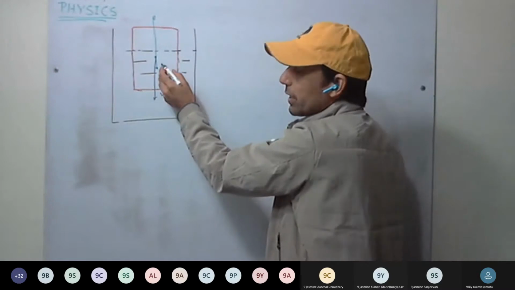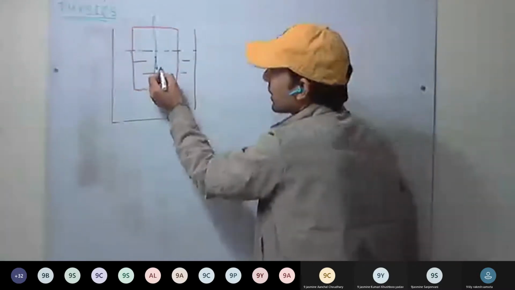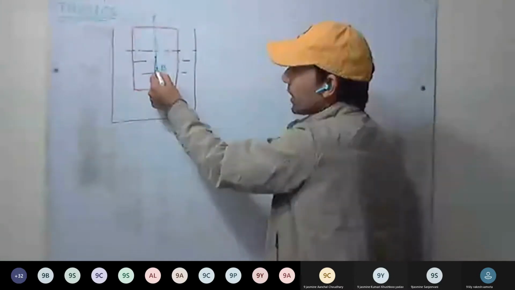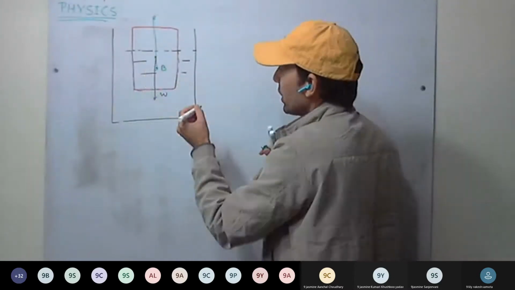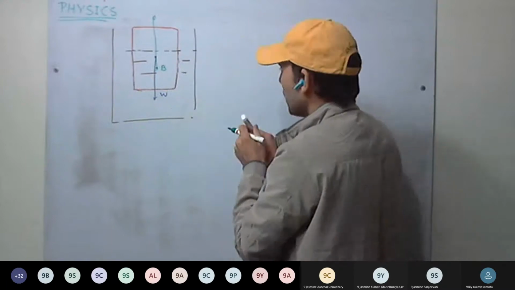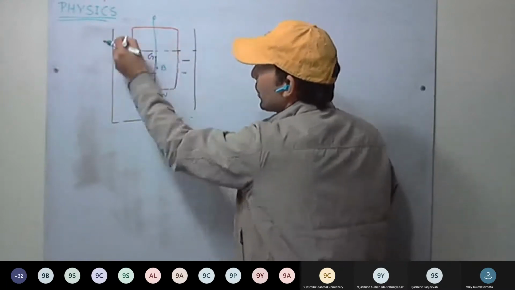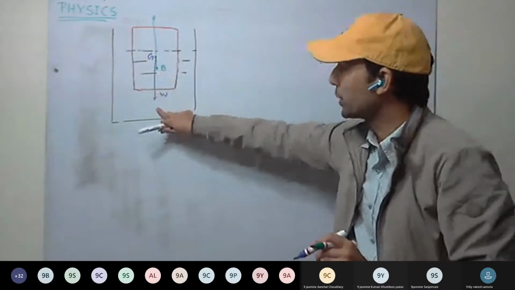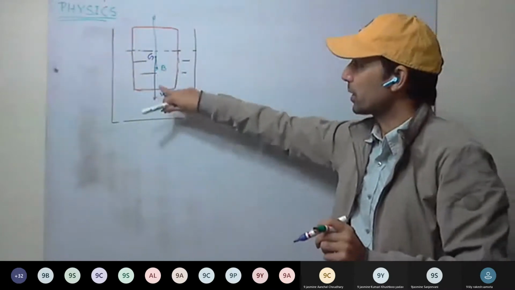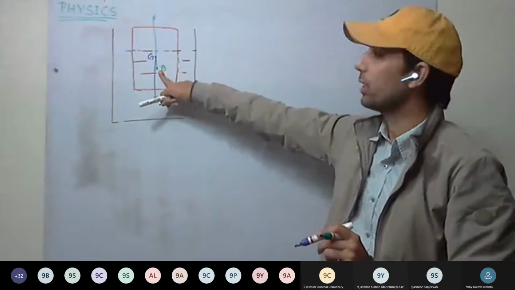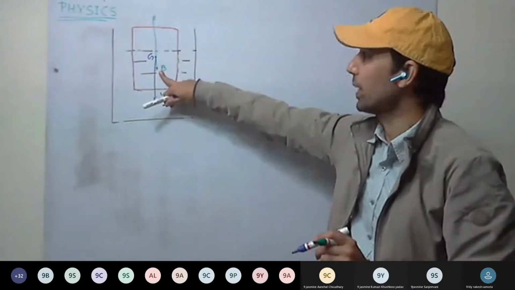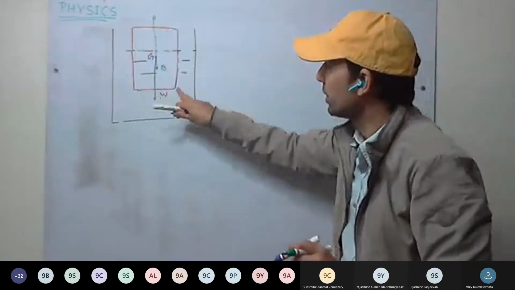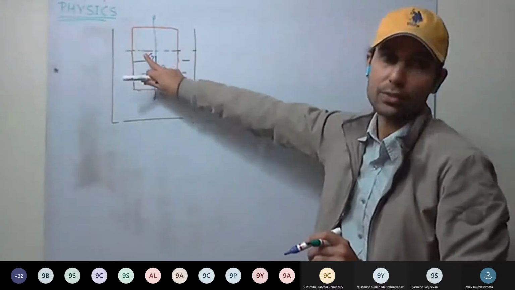This is the center of gravity of the liquid, that is called the center of buoyancy, and this blue dot is the center of gravity of the solid. So the buoyancy force, the upthrust, acts on the center of gravity of the displaced liquid, that is the center of buoyancy.